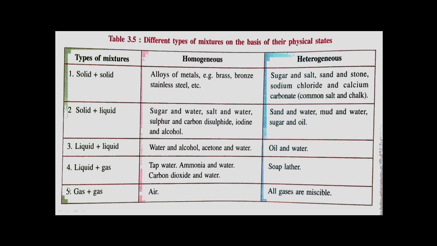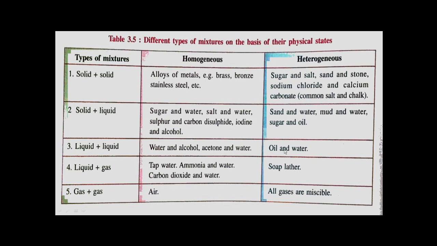Liquid-gas homogeneous mixtures: tap water, ammonia and water, carbon dioxide and water. As ammonia or carbon dioxide are soluble in water, we get a homogeneous mixture here. Whereas a heterogeneous liquid-gas mixture is soap lather.